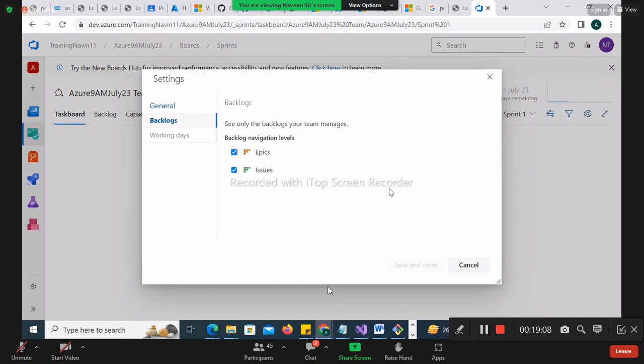What is the setting? Basically, in backlog, I have epics. I can create them. Issues I can create. Why can I not create tasks? Tell me the reason for that. This is a very beautiful question and this is an interview question. Understand, guys, what my question is. This is for everyone online, guys. How many of you are there? Please respond. In backlog navigation, I have only epic and issue. Where is the task?